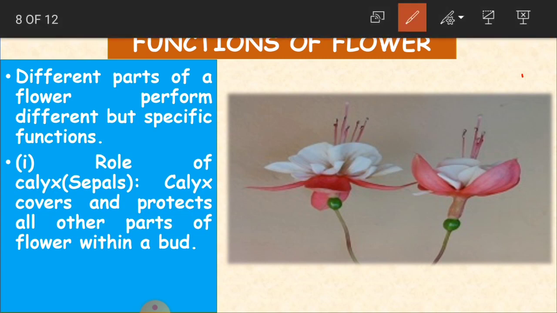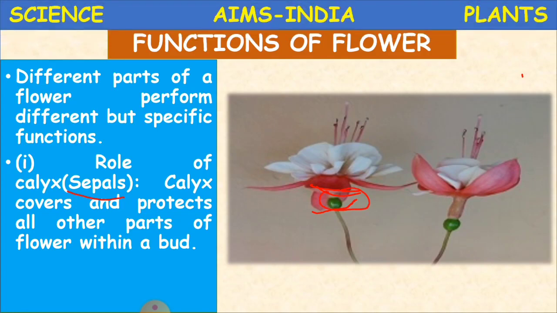Calyx is nothing but sepals, okay children. And this calyx covers and protects all other parts of the flower within a bud. So here you can see this part, the sepals. What does it do? It is going to cover and protect all other parts of the flower within a bud. So this is the role of the calyx.